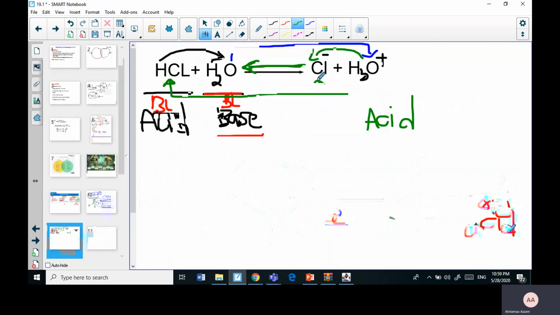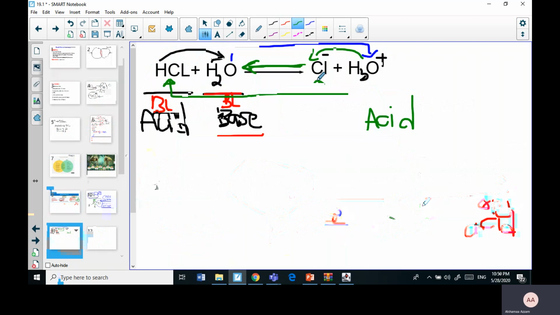And the only thing that I need you to understand is that any acid that fits Arrhenius fits Brønsted-Lowry as well. So you can actually say all Arrhenius acids are Brønsted-Lowry acids. And at the last part of this lesson, we are going to have another diagram which shows all of the connections between the three theories.